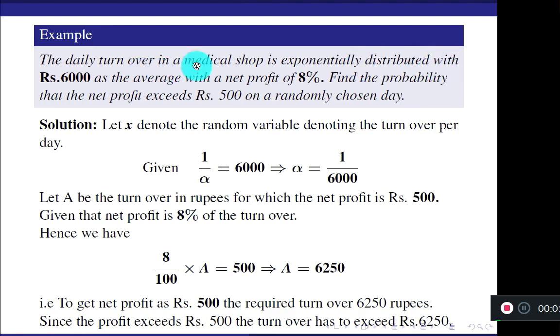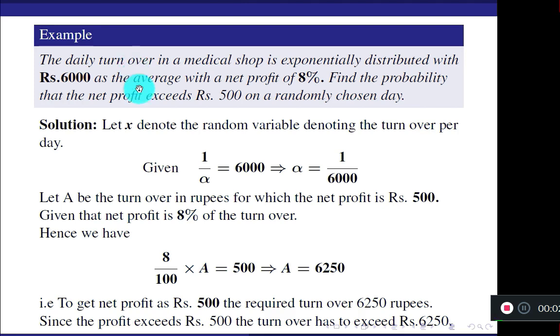What is the mean average value of the turnover? It is given as 6,000. So take x equal to turnover per day and 1 by alpha. Your formula for the average of the exponential distribution is 1 by alpha. It is given as 6,000. That means alpha value is 1 by 6,000. Now they have given net profit as 8%. And what is the question asked here? Find the probability that net profit exceeds rupees 500. You cannot take x greater than 500. Remember, x is actually turnover, not profit.